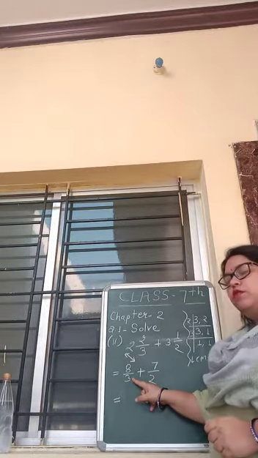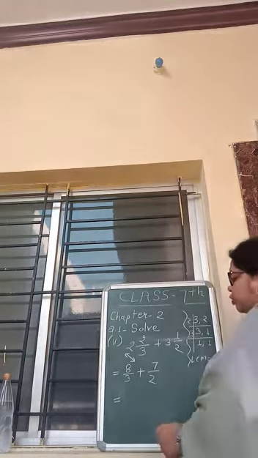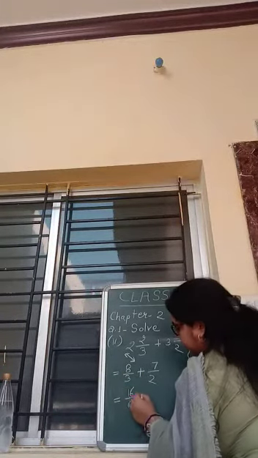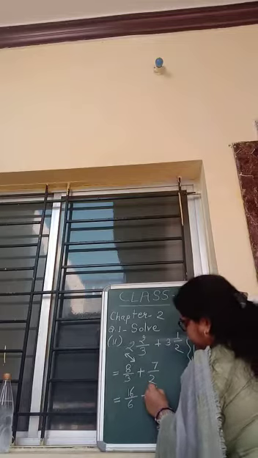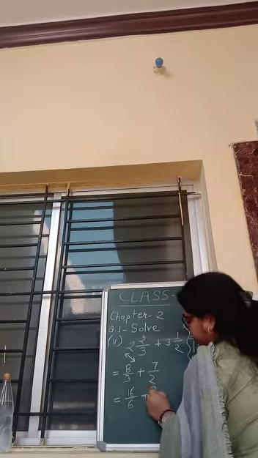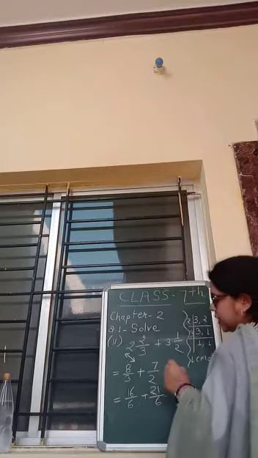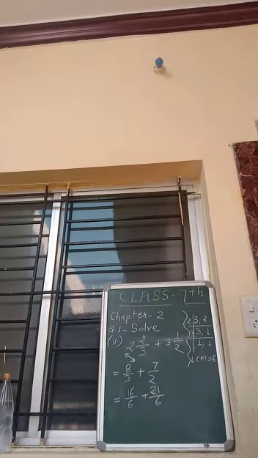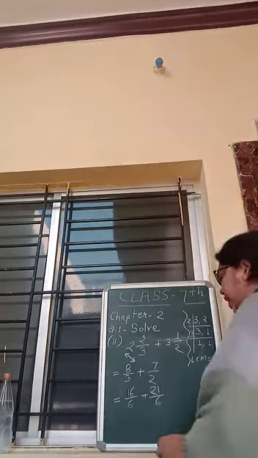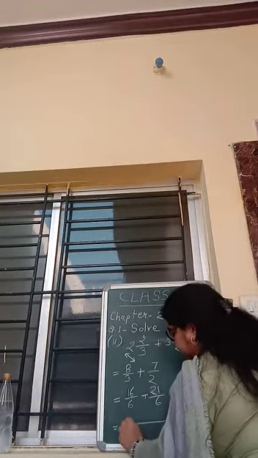So how will we do it? We will multiply by 2. So this will become 16 upon 6, and this we will multiply with 3. So this will become 21 upon 6. Understood? Now both are 6. So again we can add easily.